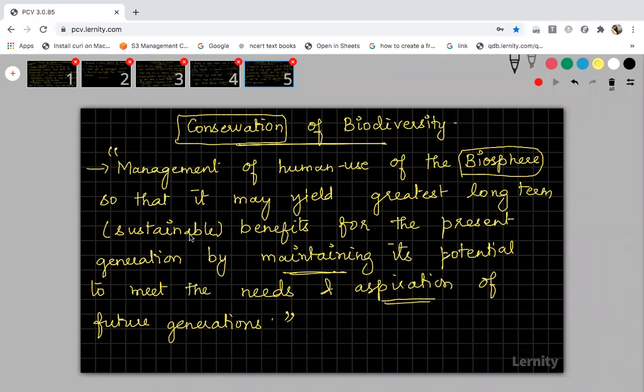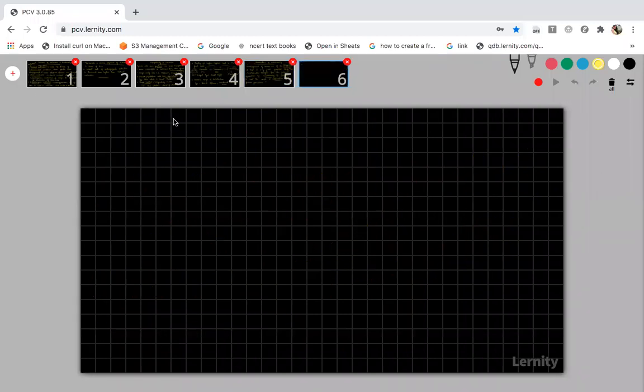Now I'm going to tell you the strategies of conservation. Strategies means how you can conserve the environment, and what are the needs for conservation. Why should we conserve the biodiversity or the environment? So put down the heading under conservation of biodiversity: what are the strategies of conservation? Strategies means the steps to be taken. The word strategies always represents the steps or remedial measures that need to be taken for conservation.